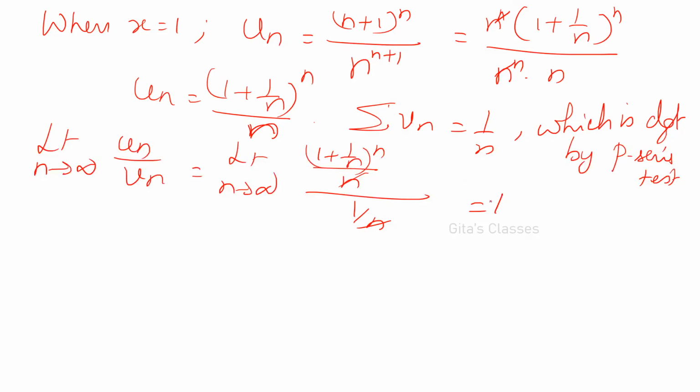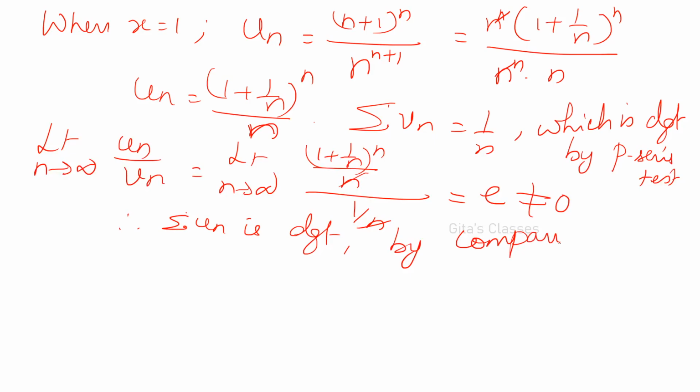You will be getting 1? Not 1. Here there is power n. Whenever you have power n, be careful. This is not 1, it is e. Okay. E is not equal to 0. For the comparison test, you should get a non-zero value. So e is not equal to 0. Therefore whatever is applicable for sigma vn, the same thing is applicable for sigma un also. Here sigma vn is divergent, therefore sigma un is also divergent by the comparison test.